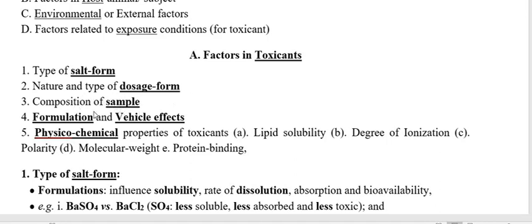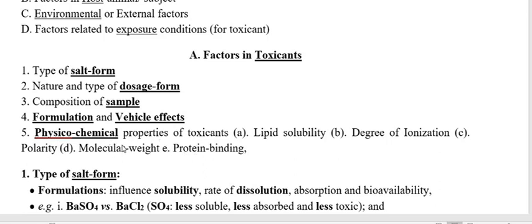Composition tells whether any impurities are present with the main toxicant or not. Then the formulation of the toxicant or vehicle effect, and the last one is the physicochemical property of the toxicant, which is very important amongst all.